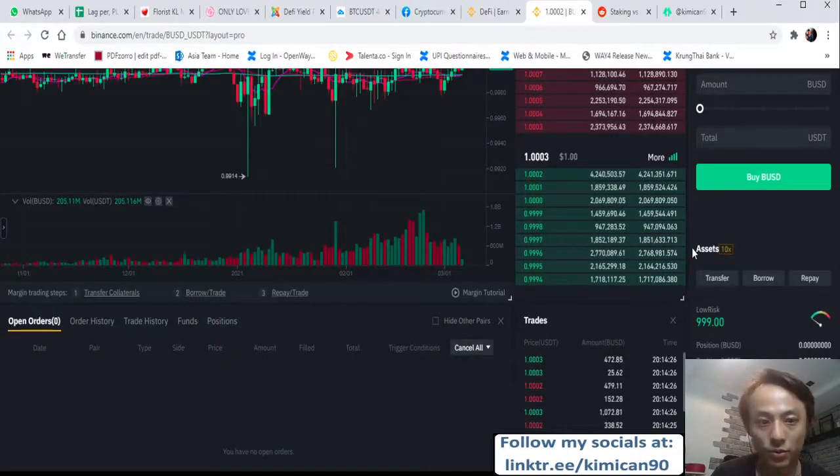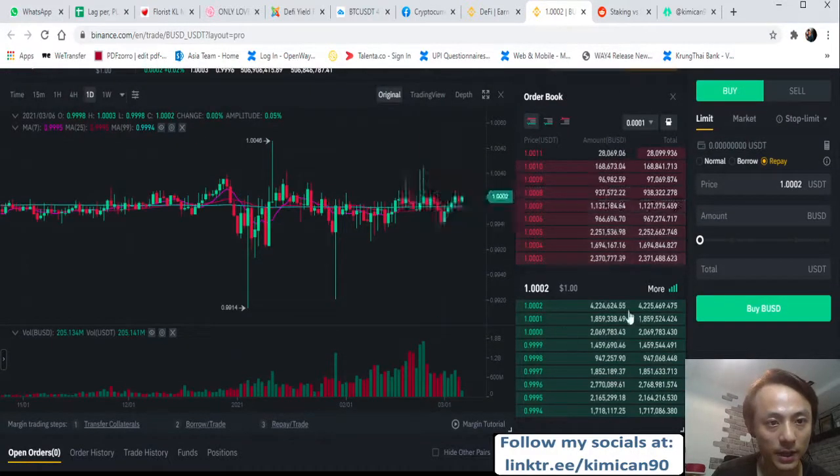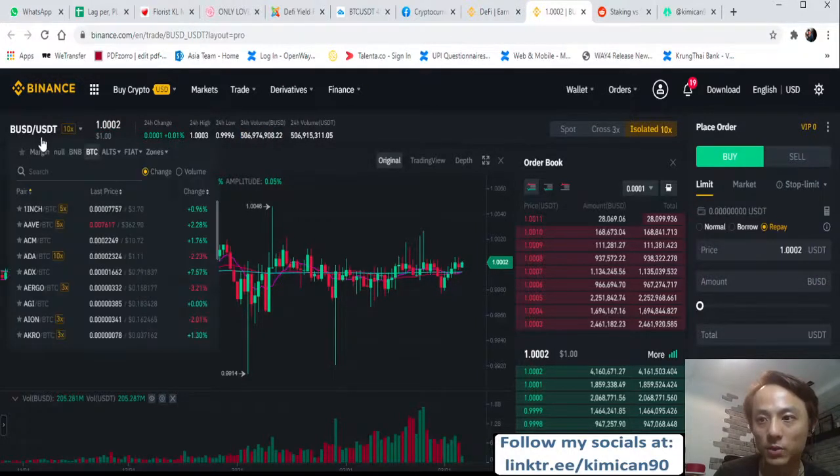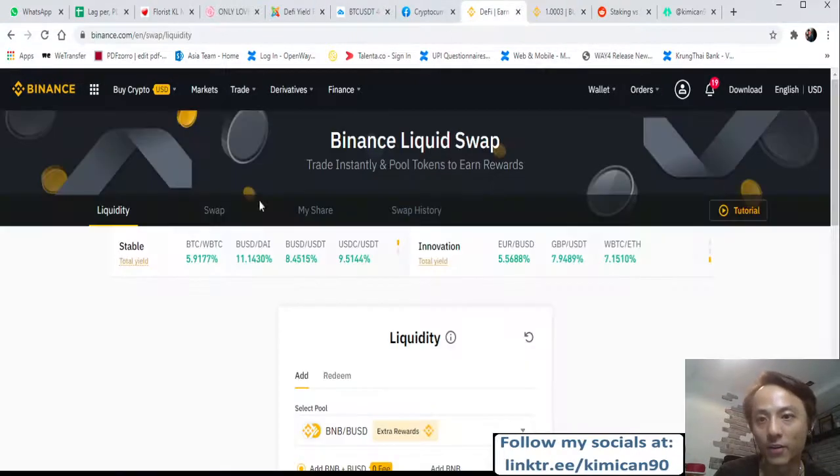Let me just show you. Okay. So you can see a lot of transactions happening here, right? And all this liquid order book, buy and sell here, right? For this market here, there is a huge volume, 506 million. So there are people actually providing liquidity to serve this market, from this BUSD USDT pairing,